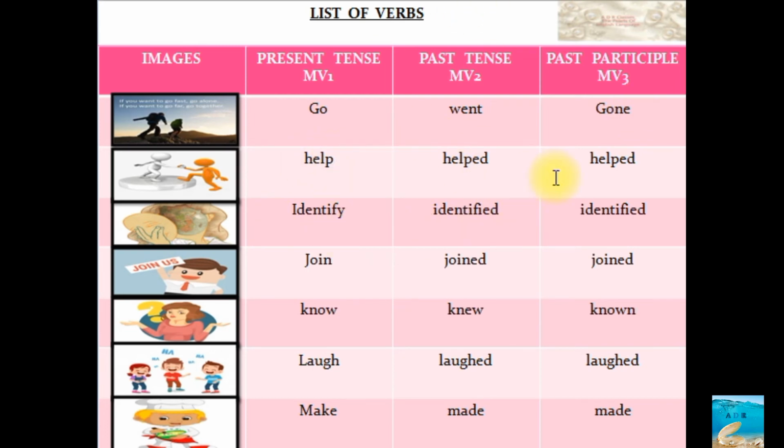Help, helped, helped. Identify, identified, identified. Join, joined, joined. Know, knew, known. Know is something that we know. Knew, that is something we knew. Known, that is something we have known. I know how to speak English. Suppose you have forgotten how to speak. I knew how to speak, that means now we are not knowing. I have known how to speak English.